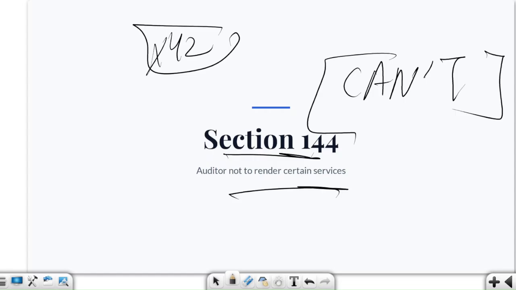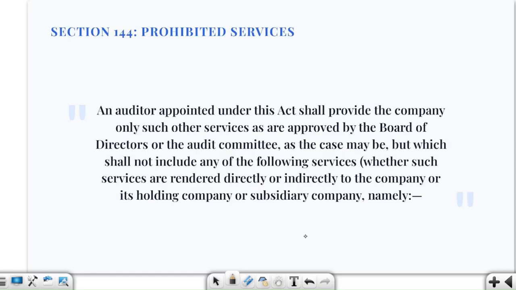Here there will be a problem. If you are preparing the accounts and then auditing the same accounts, there is a conflict of interest. You will end up checking your own work, and that's why some services are restricted. Why? Because of conflict of interest, right?